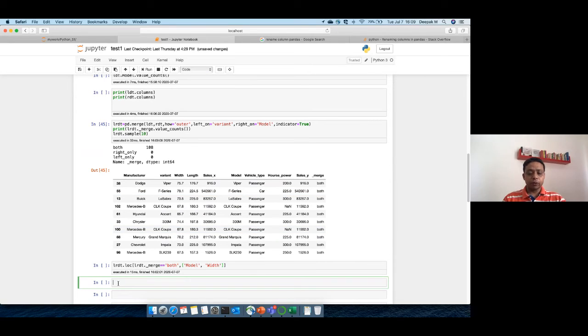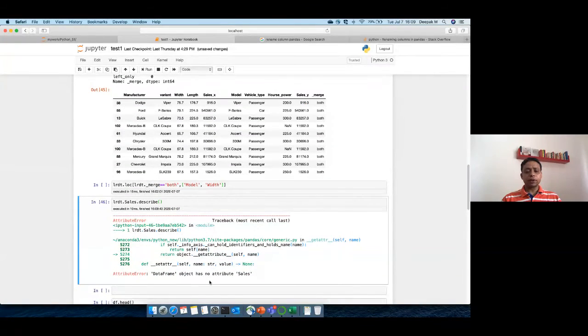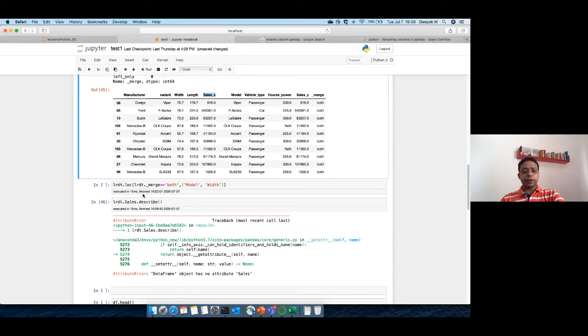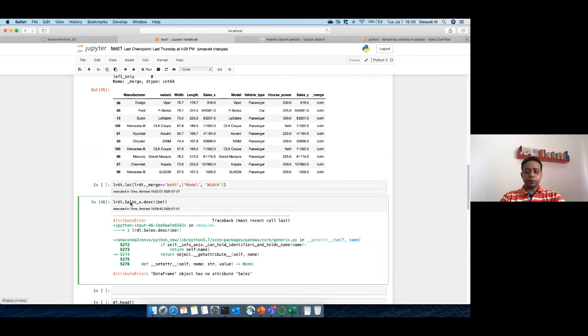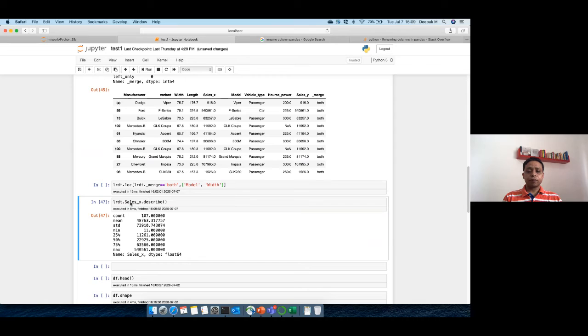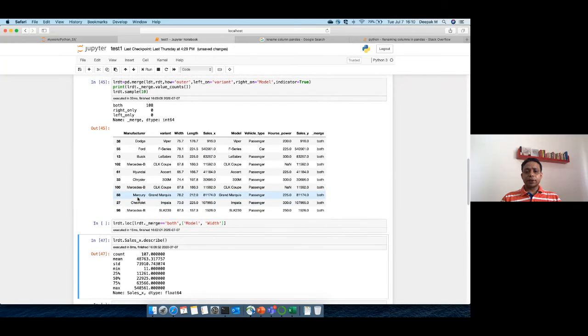Let's say we were doing lrdt.sales.describe. It will say column not found, obviously because there is no sales column. It has been changed to sales_x. So that's where you have to check it out. This is the important feature that you need to remember while doing this merging.